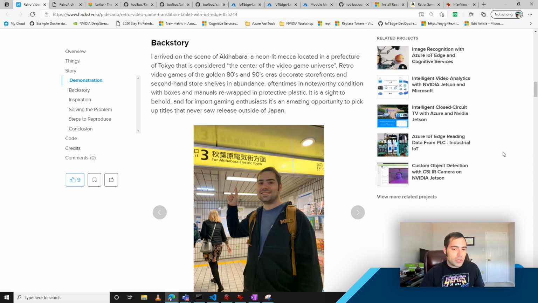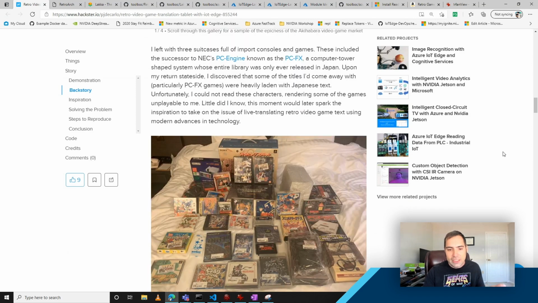And this is a place where you can really buy electronics from all over different eras, 80s and 90s, oftentimes in untouched condition. And this includes, of course, one of the things that I enjoy quite a bit, video games. And as you see here in this spread, a lot of the games that you would encounter there are, of course, going to be presented in the Japanese language. And unfortunately for myself, I'm not able to speak or understand or read the language, but boy, I'll tell you, the box art on those things really does make them enticing.